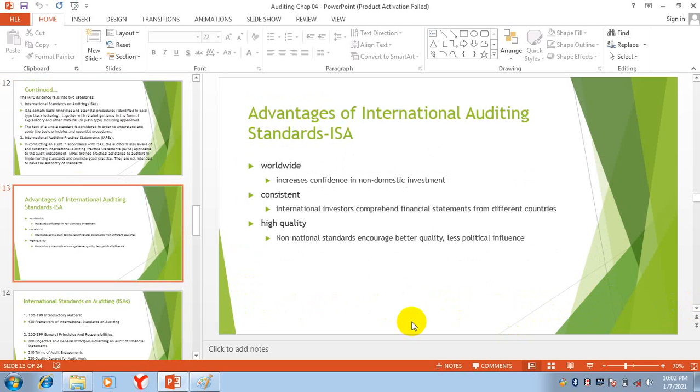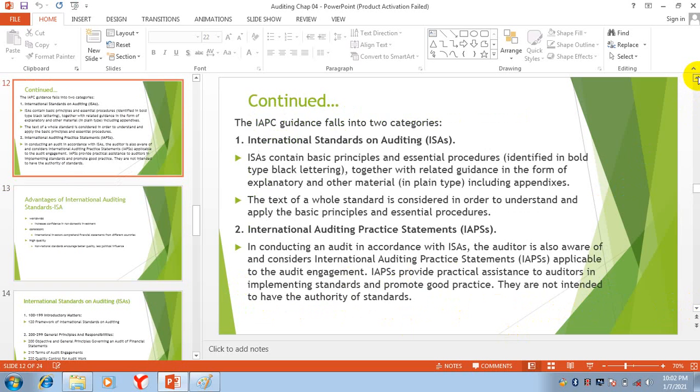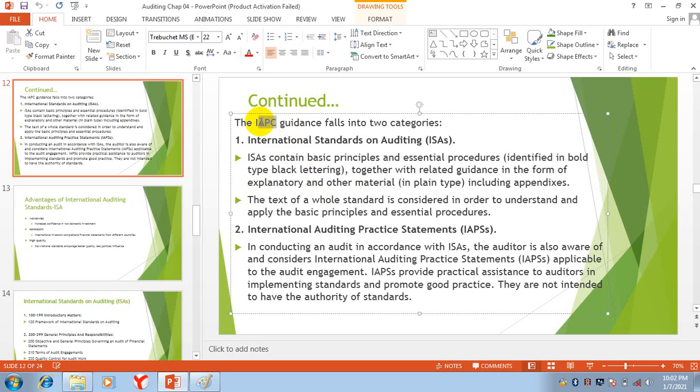Now, what is the advantage of international auditing standards? We discussed that the International Auditing Practice Committee guidelines fall into two categories. The first category is ISAs.